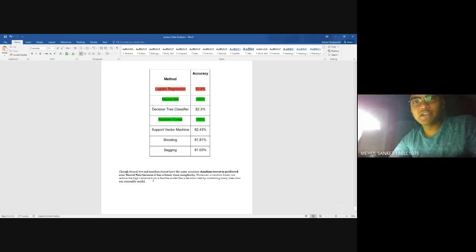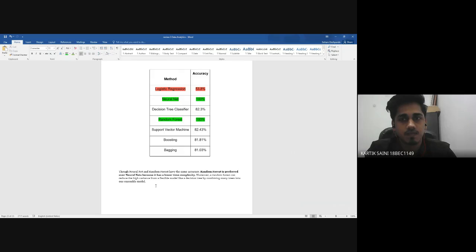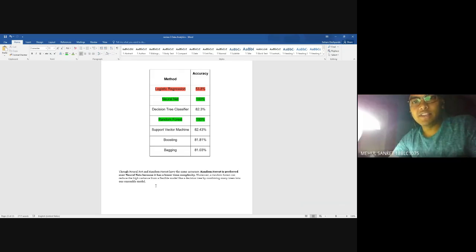Finally, I'll tell you about the motivation that we had for this project. We saw the 2020 Australian bushfire data, and we felt the number of people that lost their homes and the number of people who lost their lives.